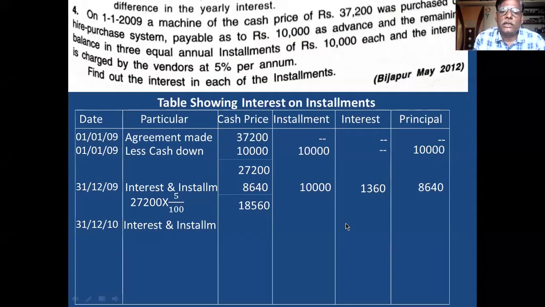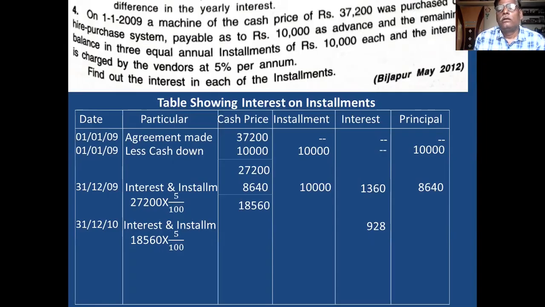What is the balance here in the cash column? 18,560. On this 18,560, you calculate 5%. 18,560 into 5 by 100, and record the interest in the interest column: 928.